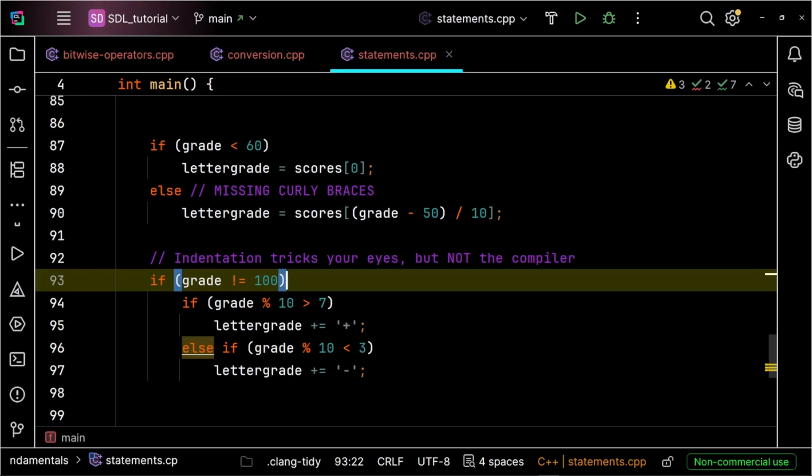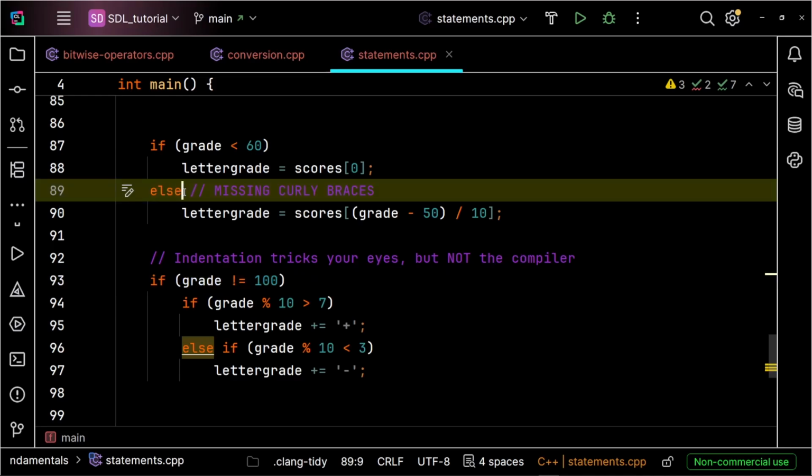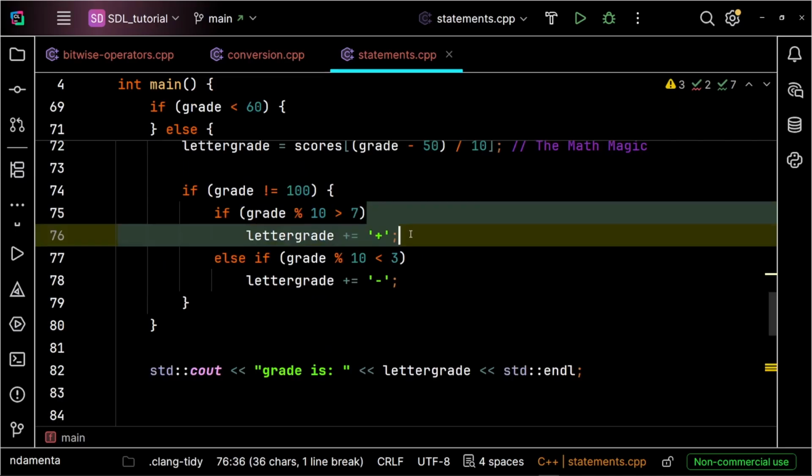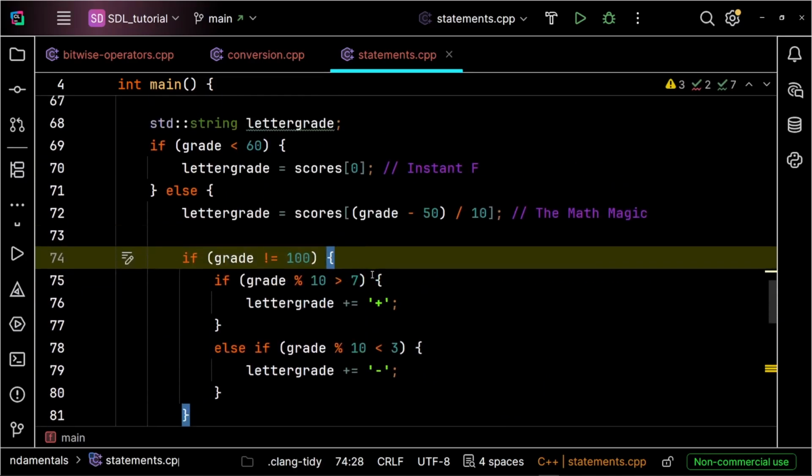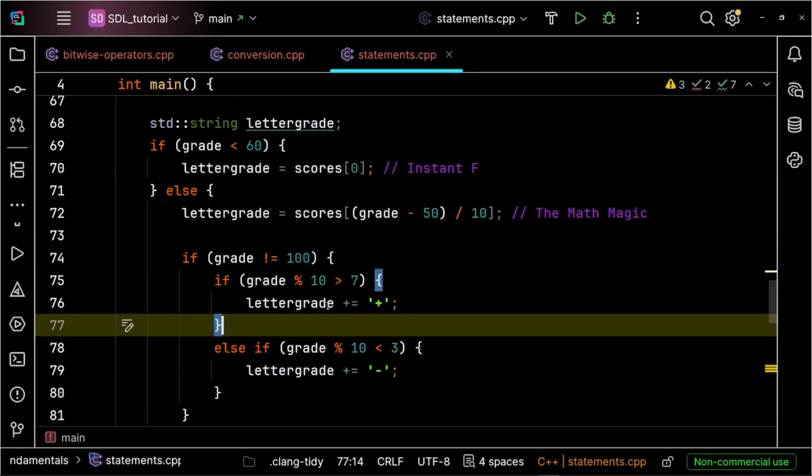That means a failing grade of 31 gets assigned an F first, and then the code immediately slaps a minus into it, giving the student an F minus. So don't rely on formatting, always use explicit curly braces for your conditional blocks. Even if it's just one line today, it saves you hours of debugging tomorrow. And as you can see, I made this mistake because I mixed braces and no braces together. But in this way we know exactly what's happening, so we don't make a silly mistake.